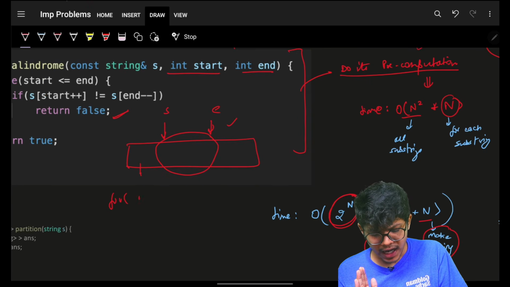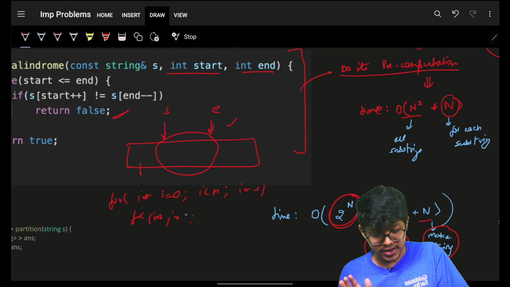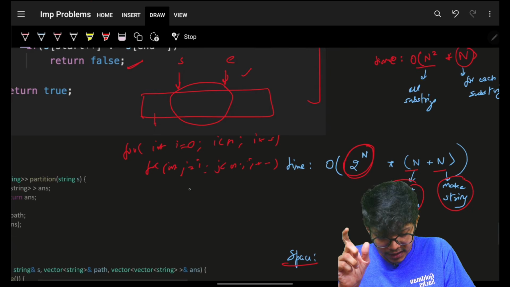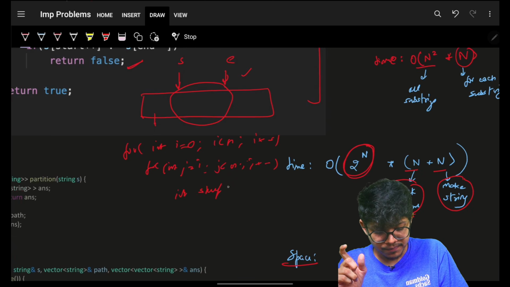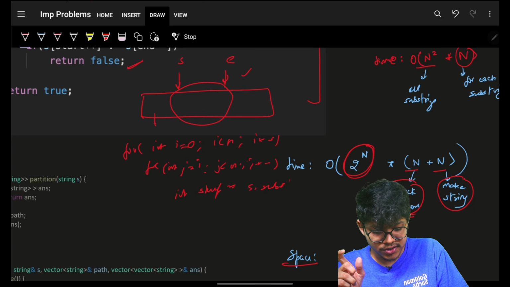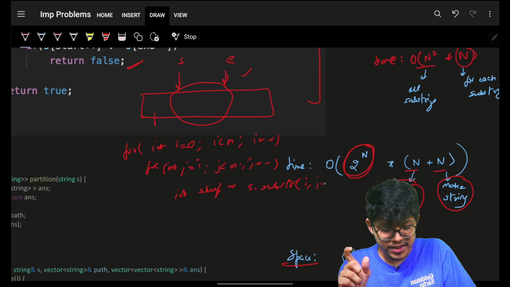If you don't know how to get to the n square substrings, it is: for int i equal to 0, i is less than n, i plus plus, and then for int j equal to i, j is less than n, j plus plus. Then you know the current substring, let's say string temp, is s dot substring starting from the index i, with length j minus i plus 1.